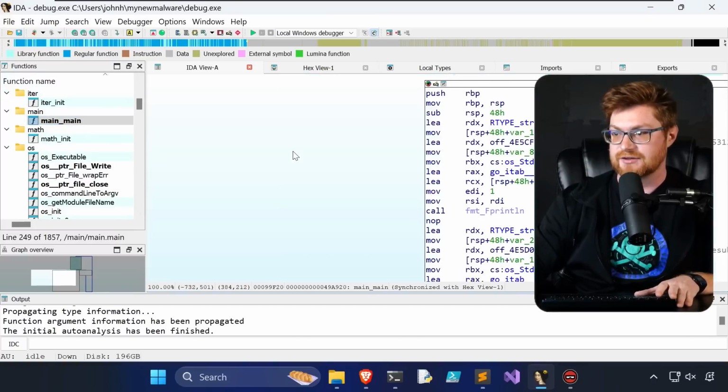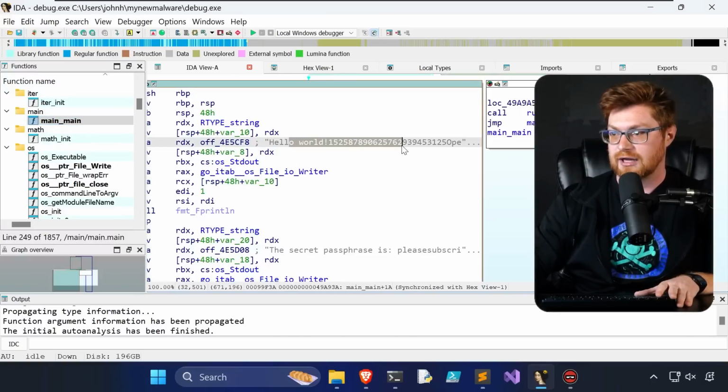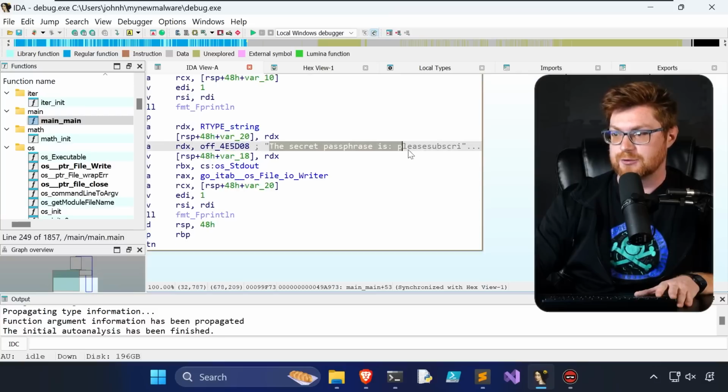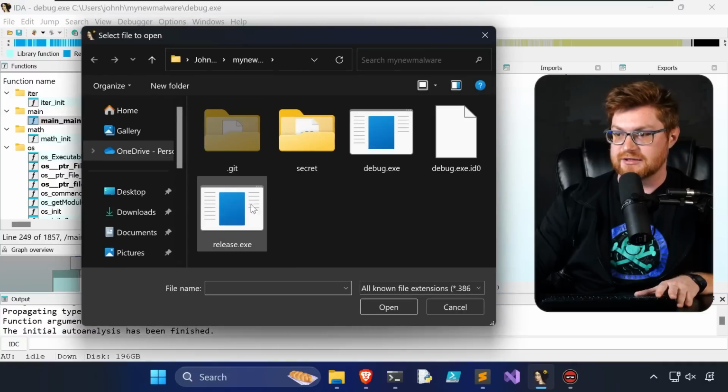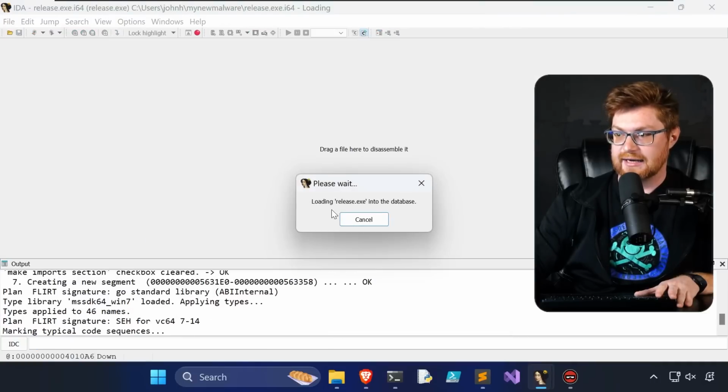And taking a look at this, oh, we've got our hello world line here, and including the secret passphrase visible. Obviously, this is debug, so there's nothing strange with that. But let's take a look at release. Let's let IDA analyze it.